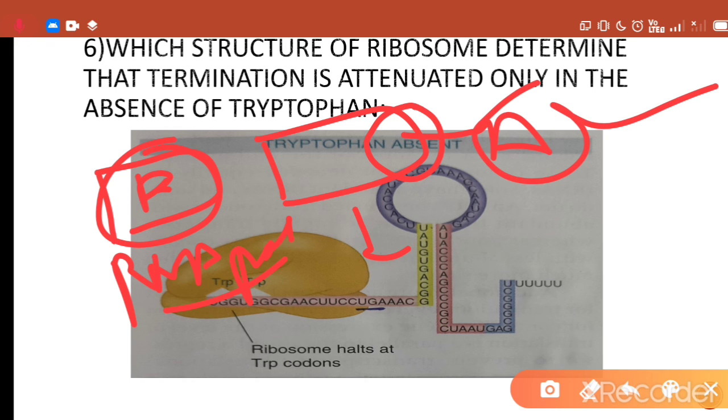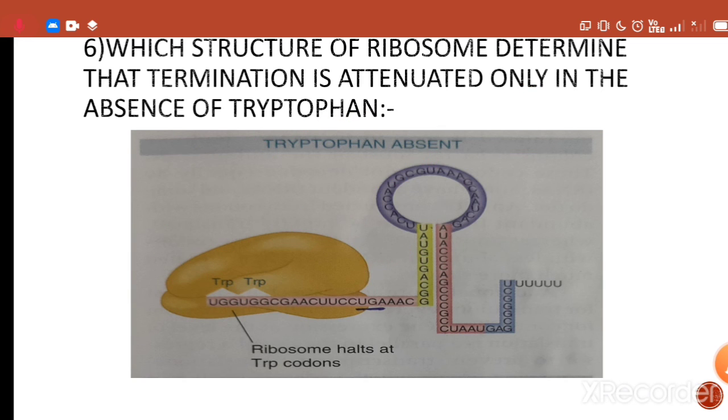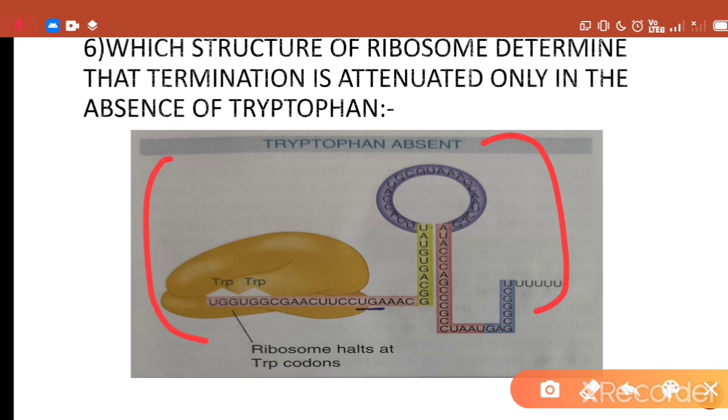And by the time it arrives there, the secondary structure of this attenuation site, that is the hairpin loop structure, determines whether this RNA polymerase will bypass this hairpin loop structure or not, and will express these structural genes by transcribing them or not.